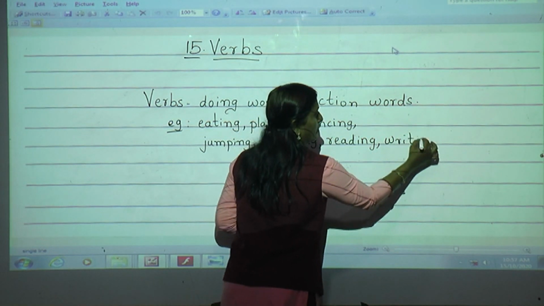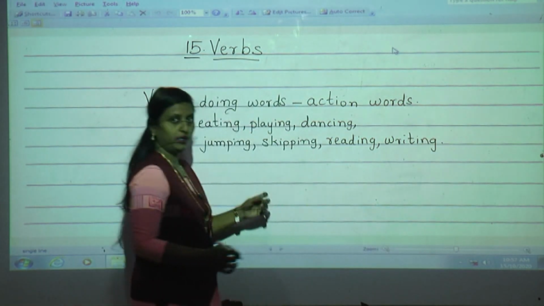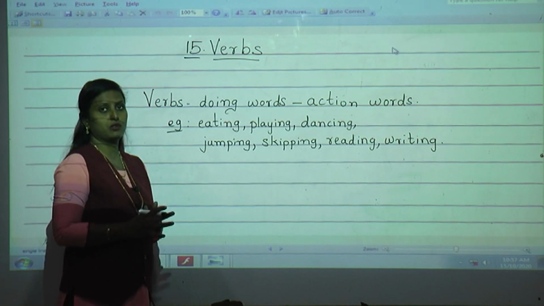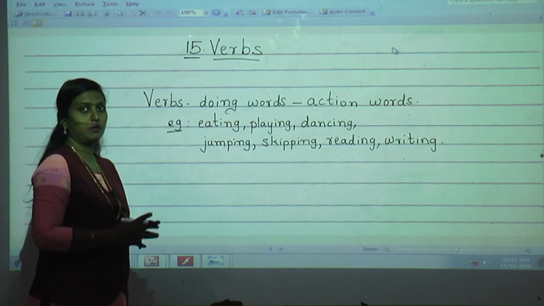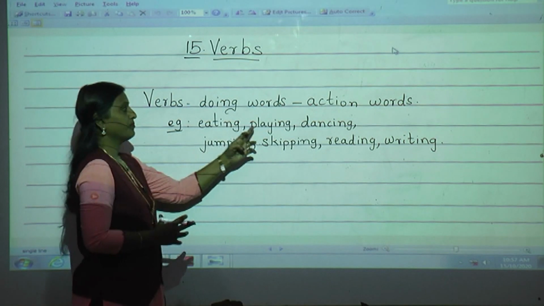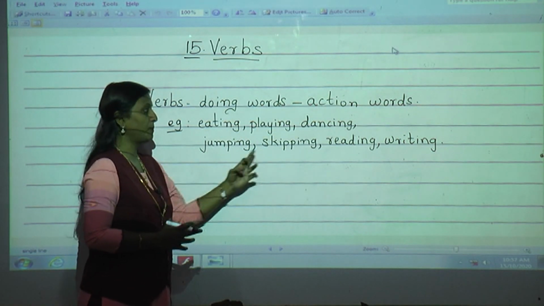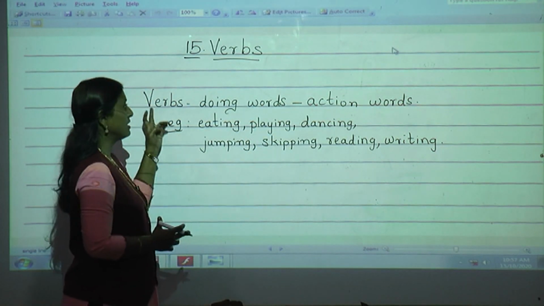Whenever you are doing this process, some action has been done. So whatever action is going on in a person, animal, place or thing, like eating, playing, dancing, jumping, skipping, reading, writing, that is a verb.